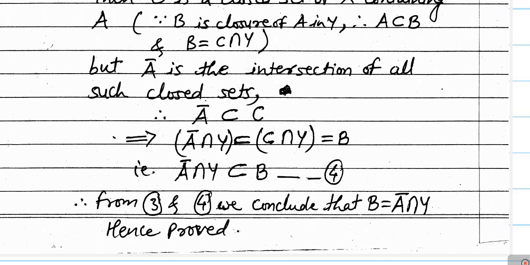So we have proved this result. The closure of A in the subspace Y is equal to the closure of A in the larger space X, intersected with the subspace Y. So in this way we have proved this result.